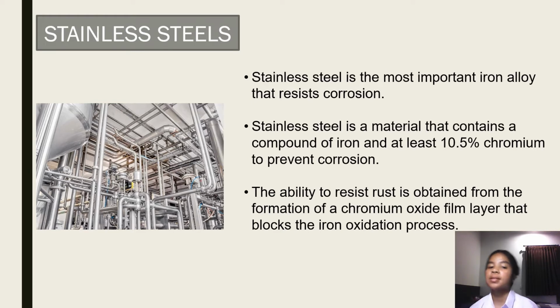And stainless steel. Stainless steel is the most important iron alloy that resists corrosion. Stainless steel is a material that contains a compound of iron and at least 10.5% chromium to prevent corrosion. The ability to resist rust is obtained from the formation of a chromium oxide film layer that blocks the iron oxidation process.